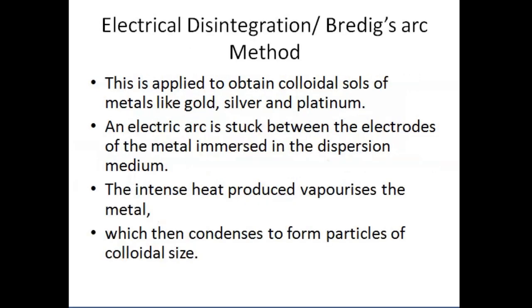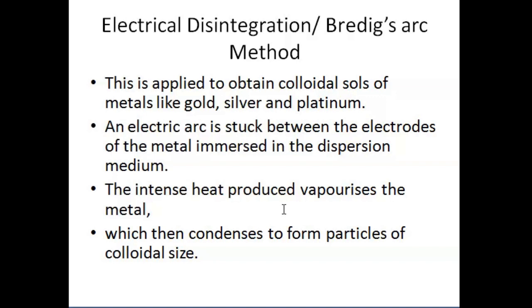The second method of preparation of colloids is electrical disintegration or the Bredig arc method. This is applied to obtain colloidal sols of metals like gold, silver, and platinum.